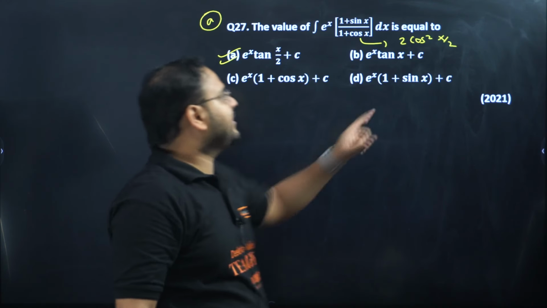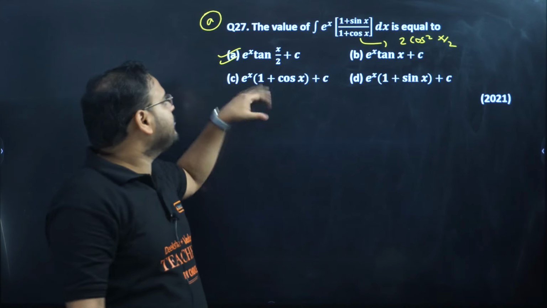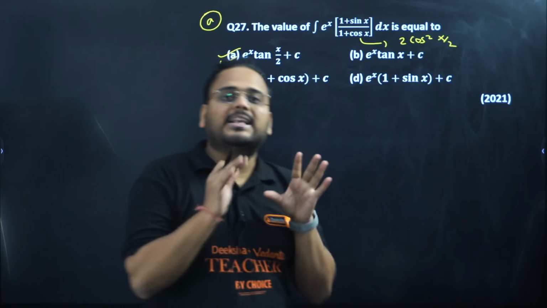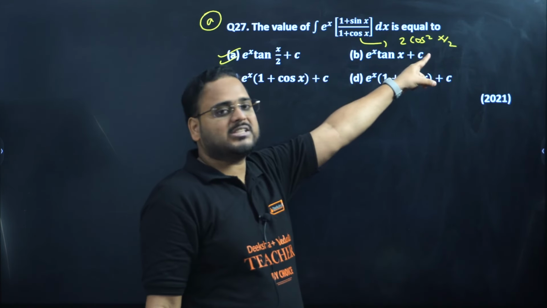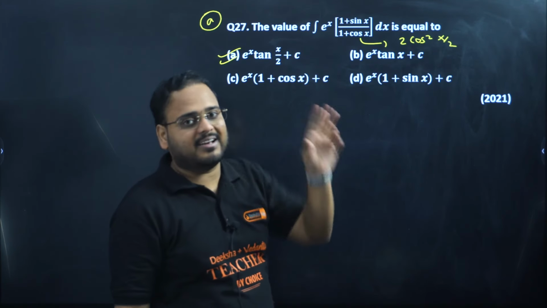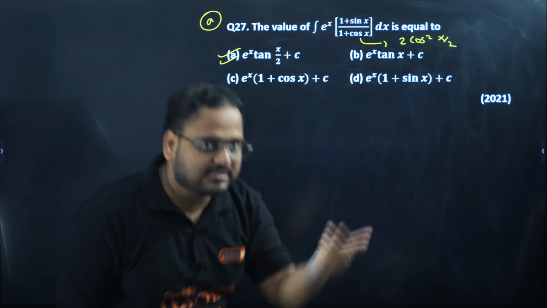Because we are getting an angle x by 2. If the angle x by 2 is introduced, it means we're going to get a result in the form of x by 2 only. So if you see here, 2 cos square x by 2, of course it will be a half angle answer. So option A is correct. One second, question done. But if you want the full working, I'm going to give it to you.